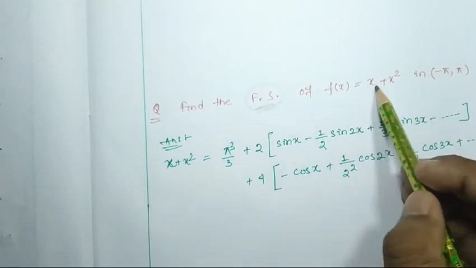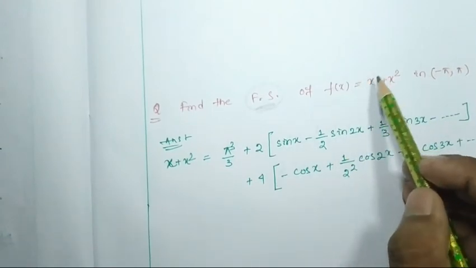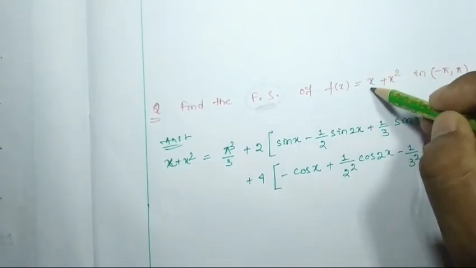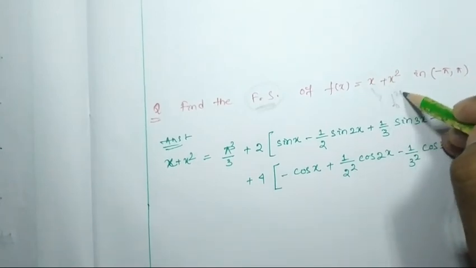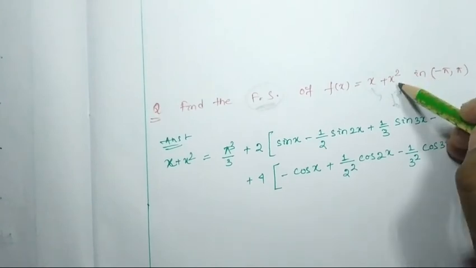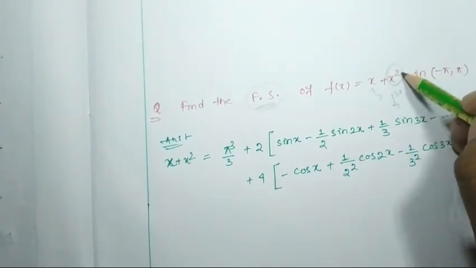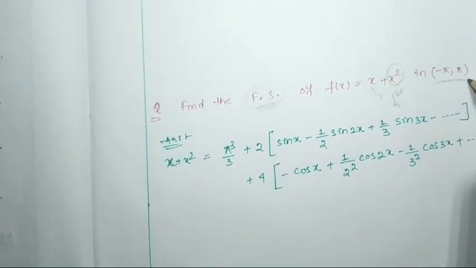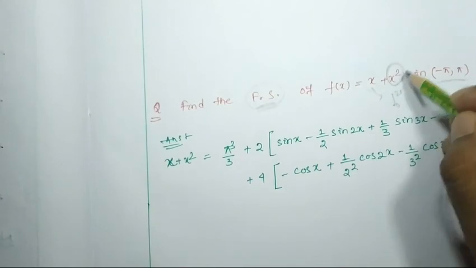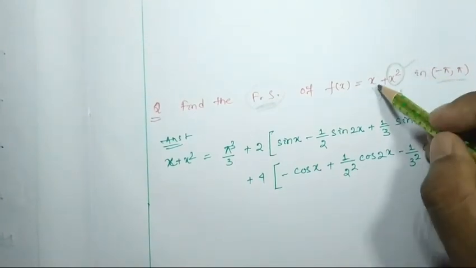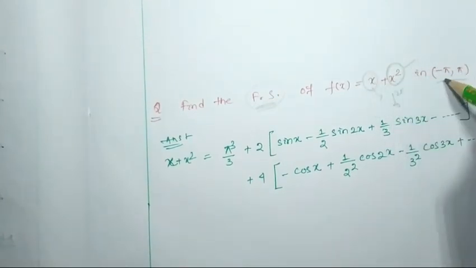Already we have found the Fourier series of x, but at that time we found it for the limit 0 to 2 pi, and we also found the Fourier series of x square in the limit of minus pi to pi. So you need not find the Fourier series of x square once again, but you have to find the Fourier series of x between minus pi to pi.